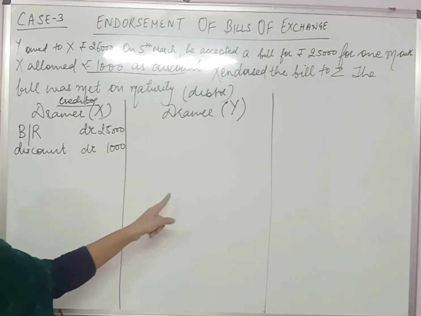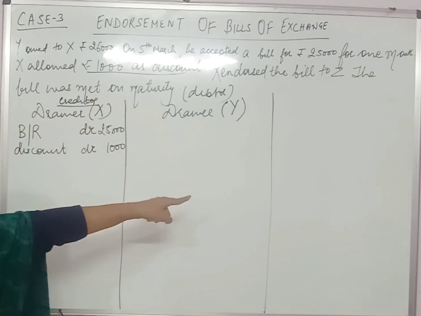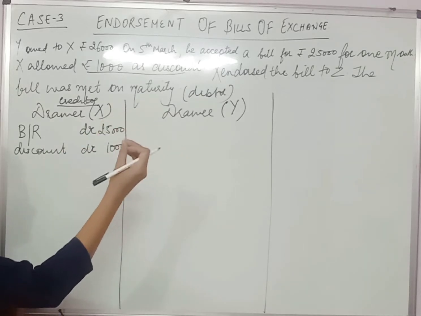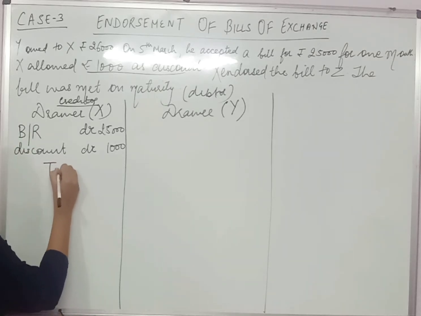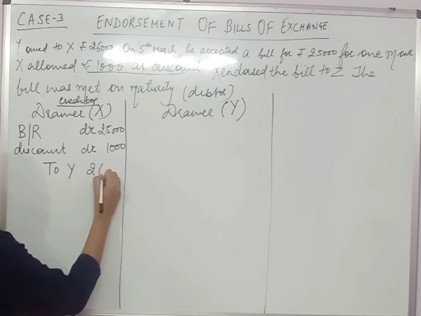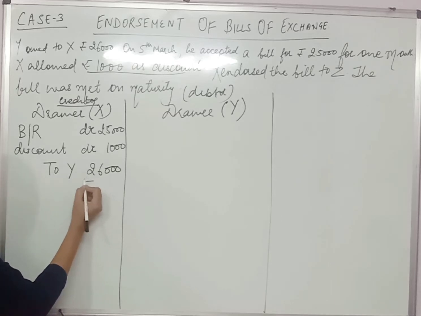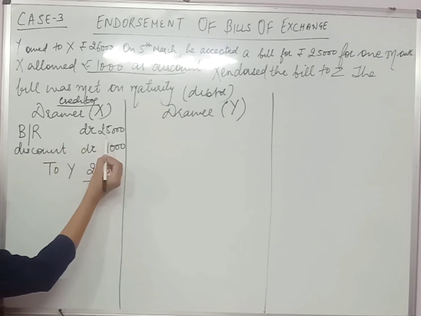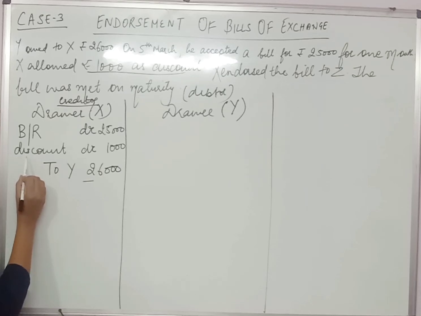Now earlier Y was the debtor of X, but now as X has given a bill to Y, so now Y is no more his debtor. So the name of Y has to be removed from the list of debtors. So I need to credit Y here with rupees 26,000, because actually में तो Y ने X को 26,000 देने थे, but X has given a bill to Y for rupees 25,000. So the amount of BR is 25,000. Now X has given a discount, so it means that discount will be a loss for X, that has to be debited, and to Y 26,000.